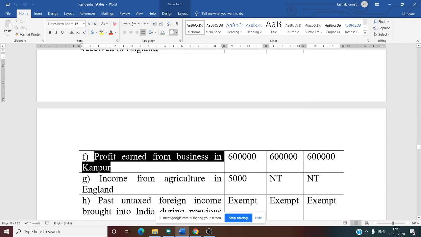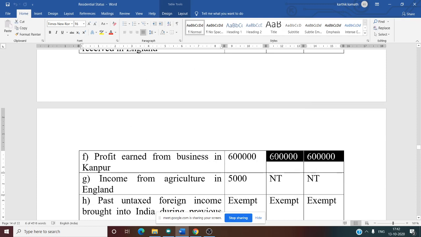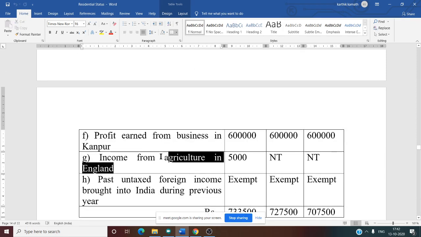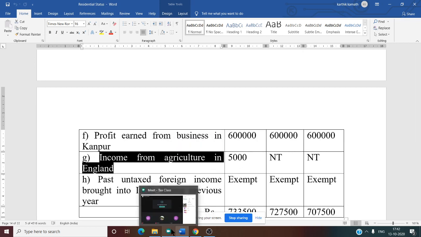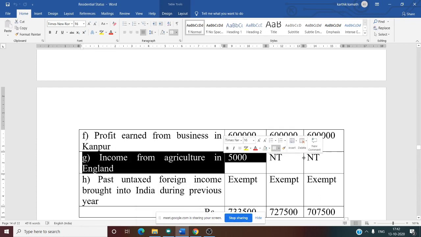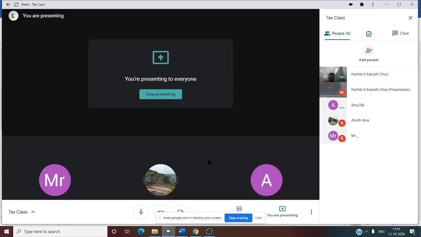Profit earned from business in Kanpur. Kanpur is in India, you know. That means all three are taxable. Income from agriculture in England, that is source outside India, received outside India. Agricultural income outside India. That is why only OR, the remaining two are not taxable. Anuj, are you getting this one?